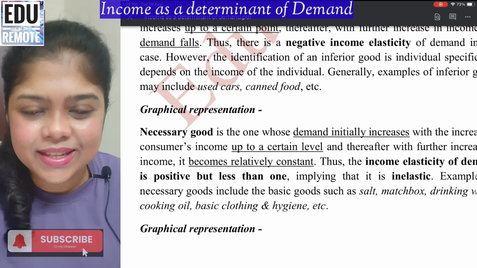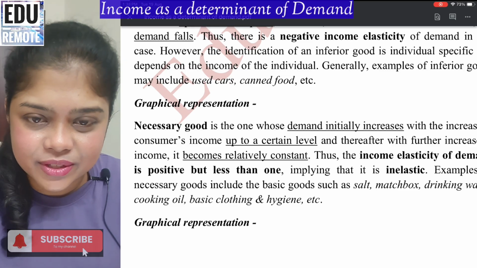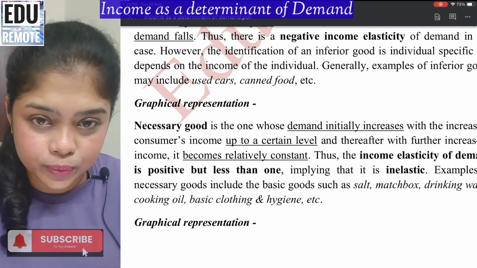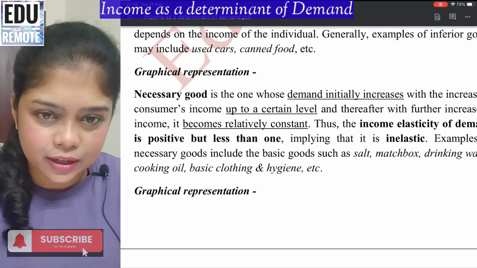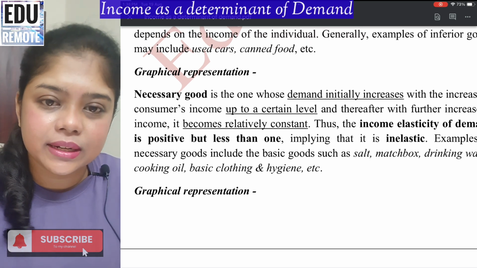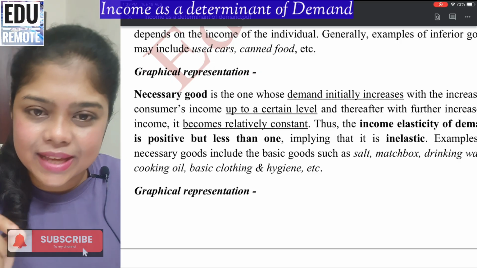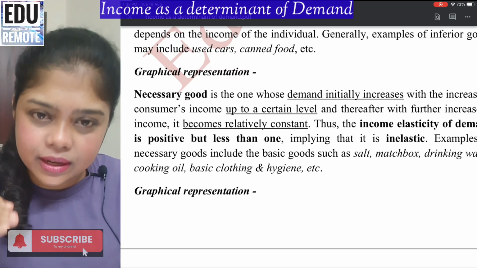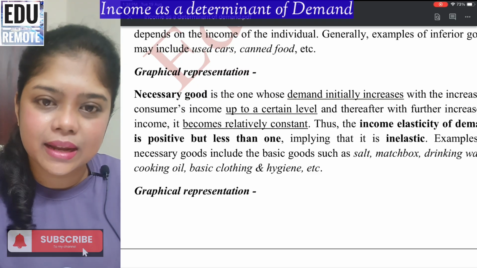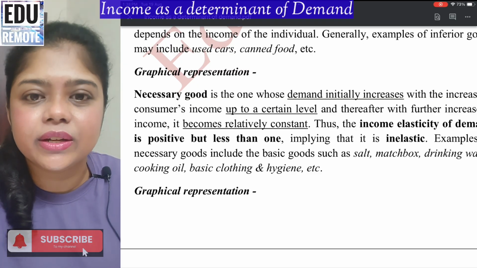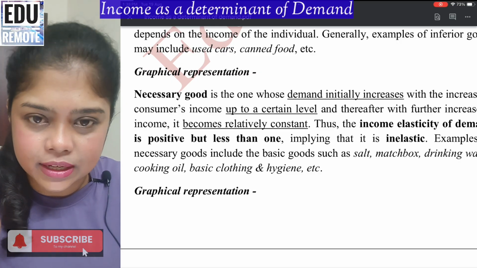Next are the necessary goods. Necessary goods are the essential goods which are important in our day-to-day lives. For necessary goods, demand initially increases with the increase in the consumer's income up to a certain level, and thereafter it becomes relatively constant.